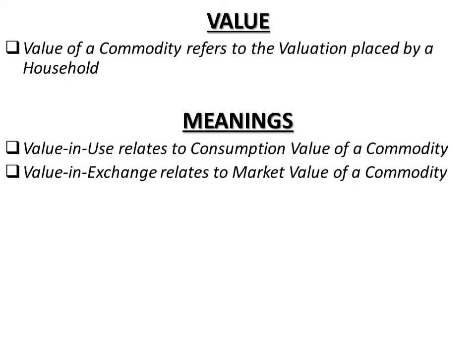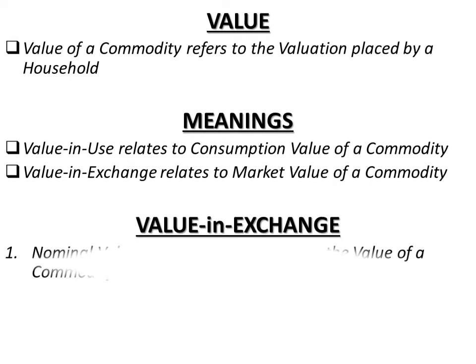We can take up an example that under barter system of exchange, if a weaver is prepared to exchange 1 meter of cloth with 5 kg of rice, then the value in exchange of 1 meter of cloth is 5 kg of rice. So value in exchange is the power of purchasing other goods, right? In modern monetized economies, the exchange value of goods is expressed in terms of money and not in terms of other goods.